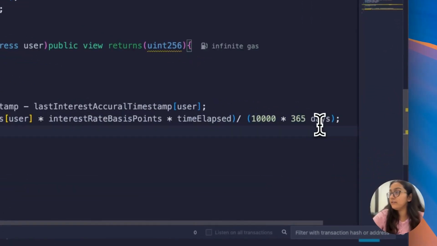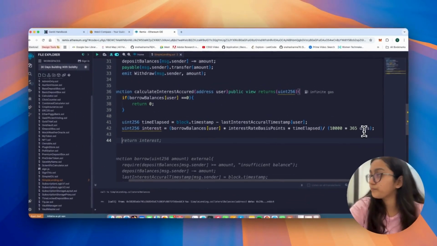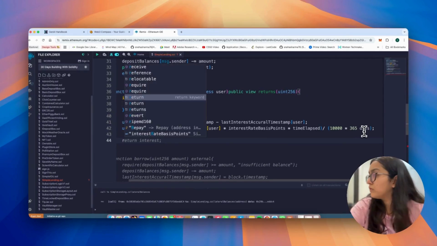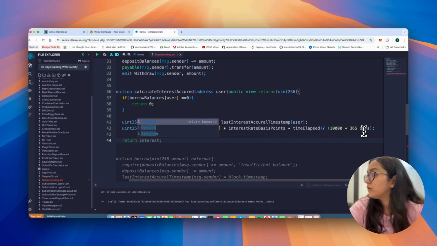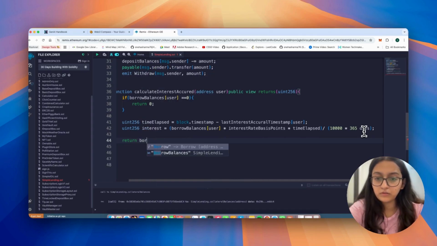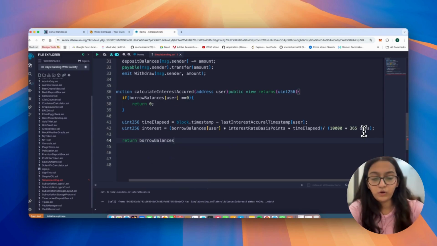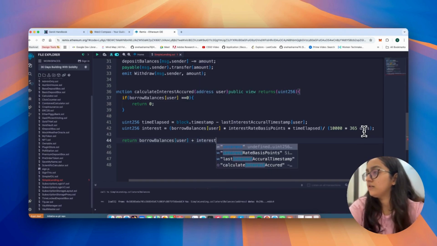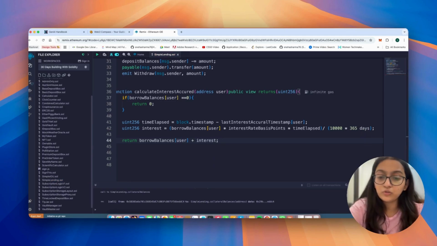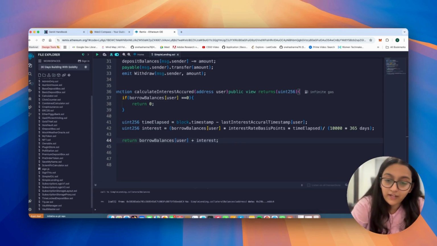And once we've done that, we will just say return borrow balances of the user plus interest. Okay, so now this entire thing must be clear that this is the total debt, principal plus interest. So just like that, you have an up-to-date debt, no manual math is needed.